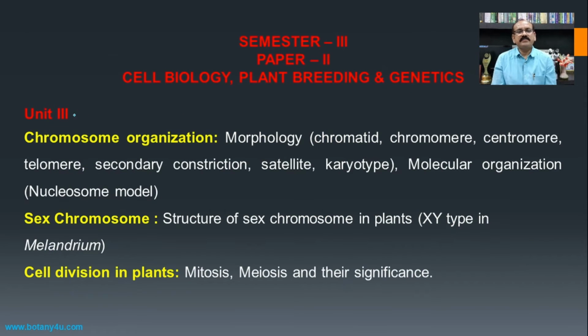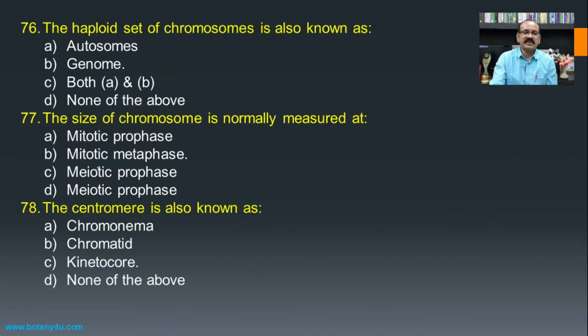In the third unit, there is chromosome organization, which covers morphology, chromatid, chromosome, centromere, telomere, secondary constriction, satellite, then karyotype, then molecular organization, that is the nucleosome model, then sex chromosomes, that is the structure of sex chromosomes in plants, the XY type in Melandrium, and cell division, that is mitosis and meiosis, and their significance. We will see different MCQs on these different topics.